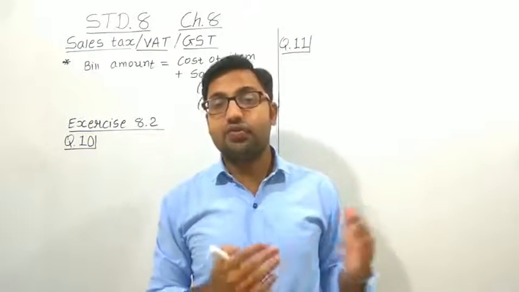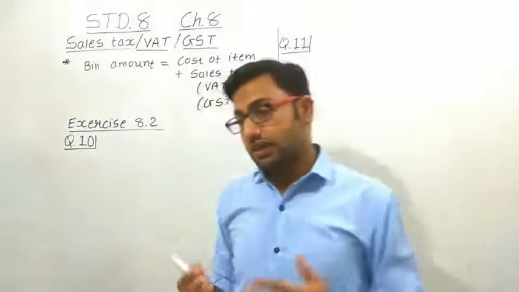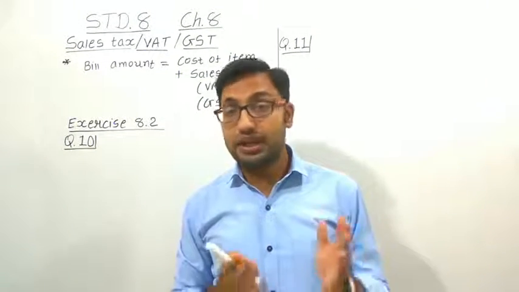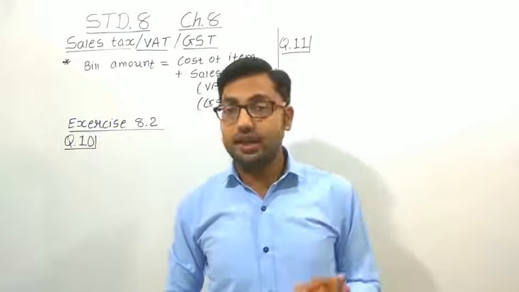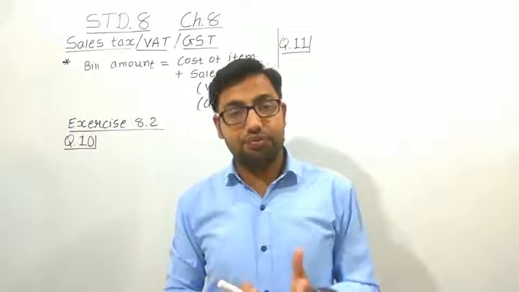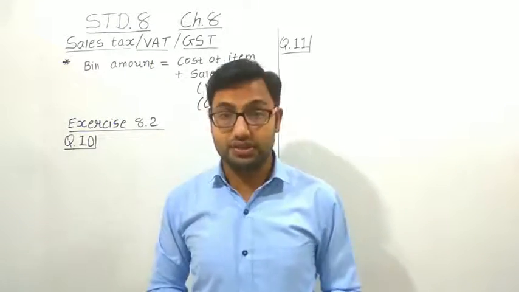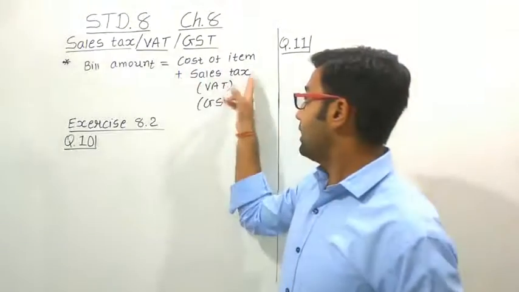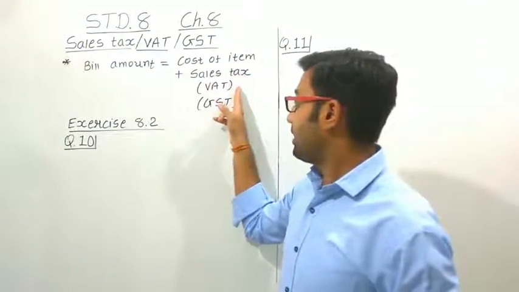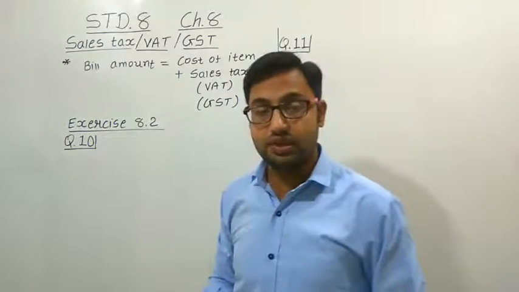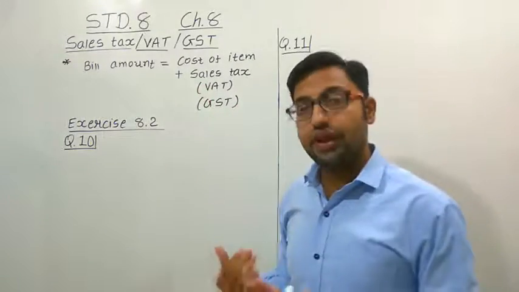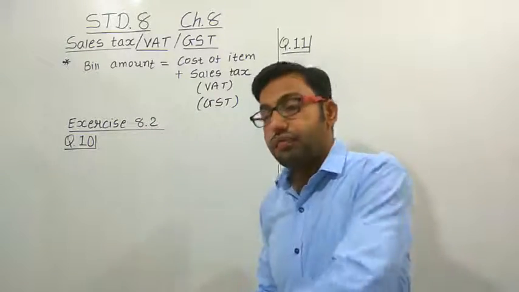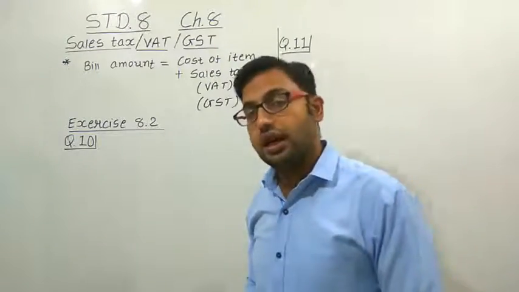Each and everything has a different kind of tax, right? Some items have a 5% tax, some items have 10% tax, some have 18% tax, and some have 28% tax. So the criteria of the tax is different for different things. Whatever is the tax amount, we have to add it here as a sales tax or value added tax or goods and service tax. So this much extra amount we have to pay to the shopkeeper, and that extra amount the shopkeeper will then pay to the government.